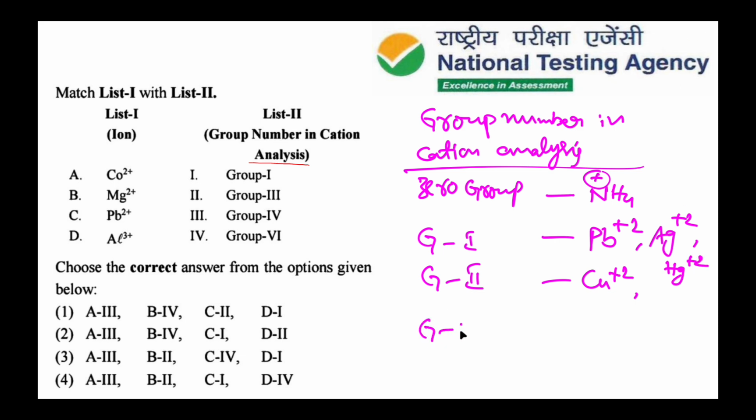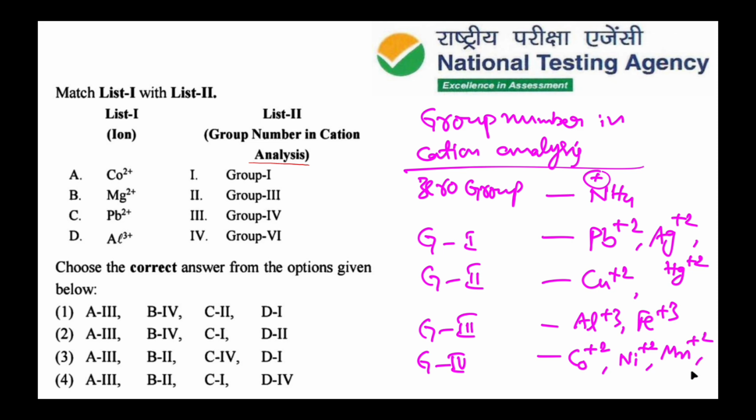Then group 3, Al plus 3 and Fe plus 3. Group 4 is Co plus 2, Ni plus 2, Mn plus 2 and Zn plus 2.